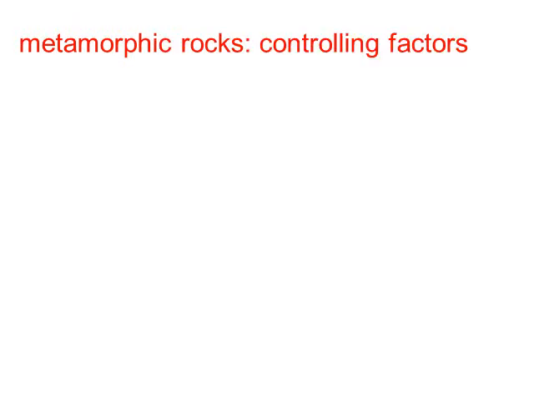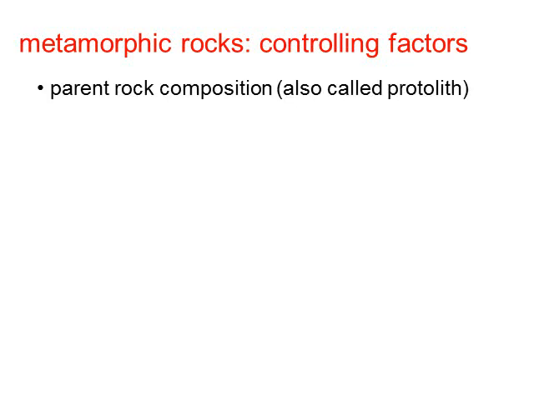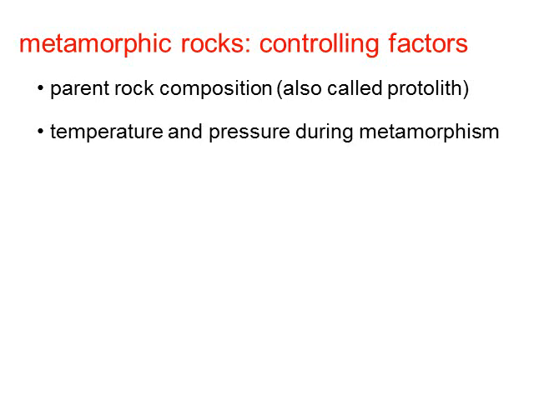So some of the controlling factors are going to be the parent rock composition. This is also called the protolith. So again, if you think about the rock that you're talking about, for example, the limestone, the sedimentary rock, that's the protolith of the metamorphic rock, which is going to be the marble. So the parent rock composition is going to control what type of metamorphic rocks you have. Also, the amount of temperature and pressure that's present during the metamorphism. Again, a higher temperature and pressure is going to lead to a higher grade of metamorphism.